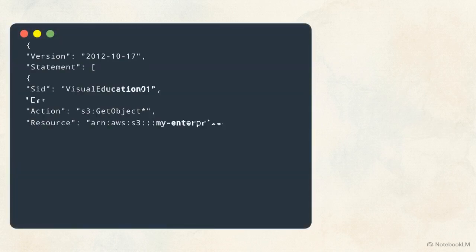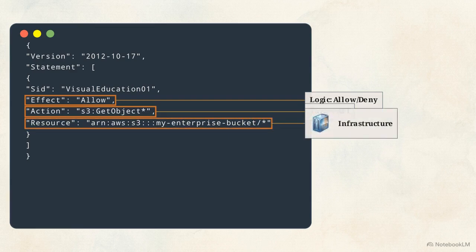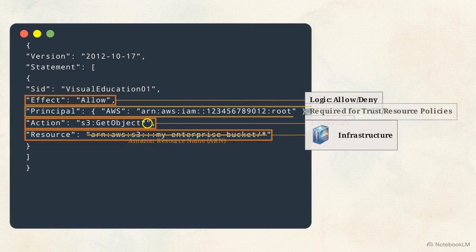This JSON policy block outlines the mandatory elements of every statement. The effect must declare either allow or deny, the action specifies the target API calls, and the resource identifies the specific infrastructure being targeted. You can target broad sets of API calls using wildcard characters in the action array. The resource array requires precision, using Amazon Resource Names, or ARNs, to target exact storage buckets or compute instances. When attaching policies directly to a resource rather than a user, you must define who the policy applies to. This requires a principal block, which is mandatory in all resource-based trust policies.